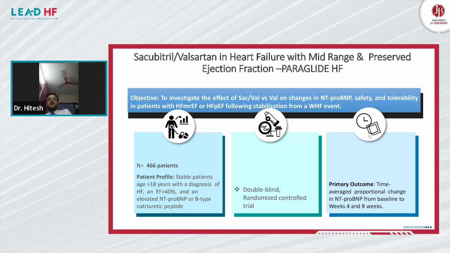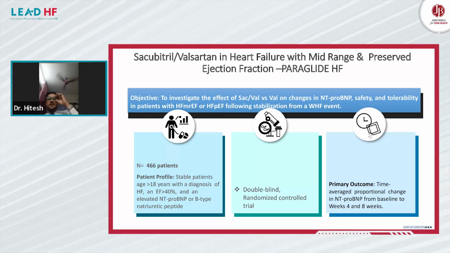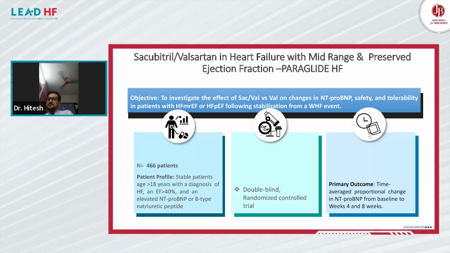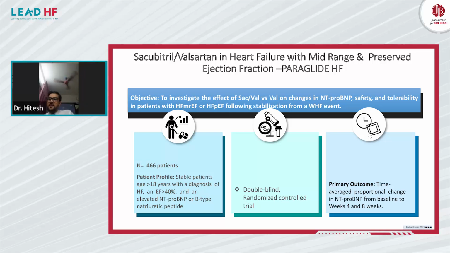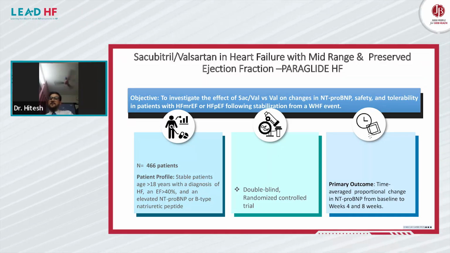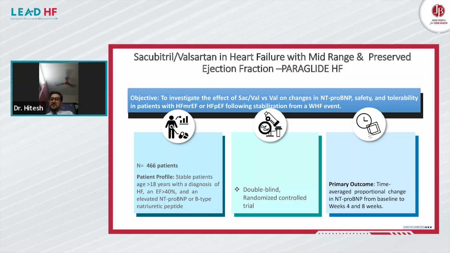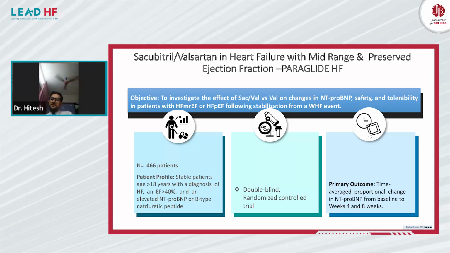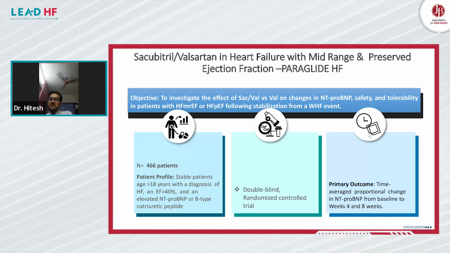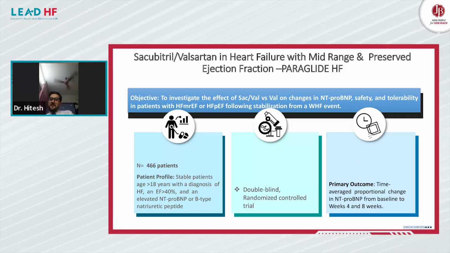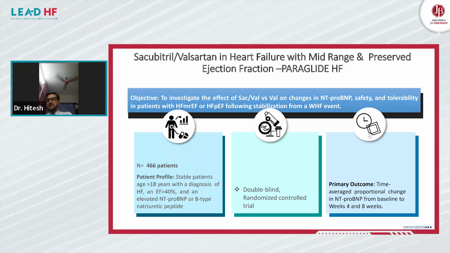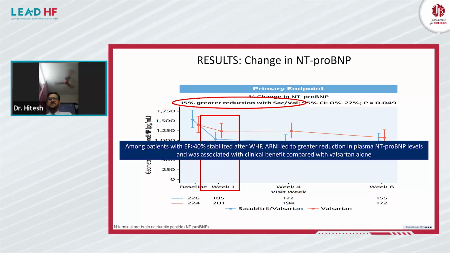Now, another subset, subset number 5, heart failure with mid-range ejection fraction and preserved ejection fraction. There is a small-scale study with less power, near 500 patients, stable patients more than 18 years with a diagnosis of heart failure, ejection fraction of more than 50%, and elevated NT-proBNP or B-natriuretic peptide level. It was a double-blind randomized controlled trial and the primary outcome was time-averaged proportional change in NT-proBNP from baseline to weeks 4 and 8. PARAGLIDE heart failure trial.